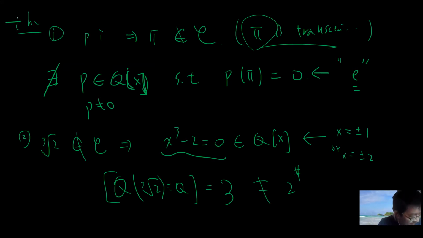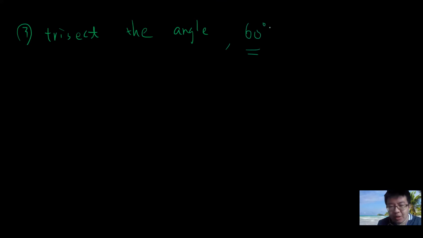Okay, and the third is about trisecting the angle. You only need to find an angle which is constructible but whose trisection is inconstructible, right? So let's work with 60 degrees. Obviously 60 degrees is constructible, right?